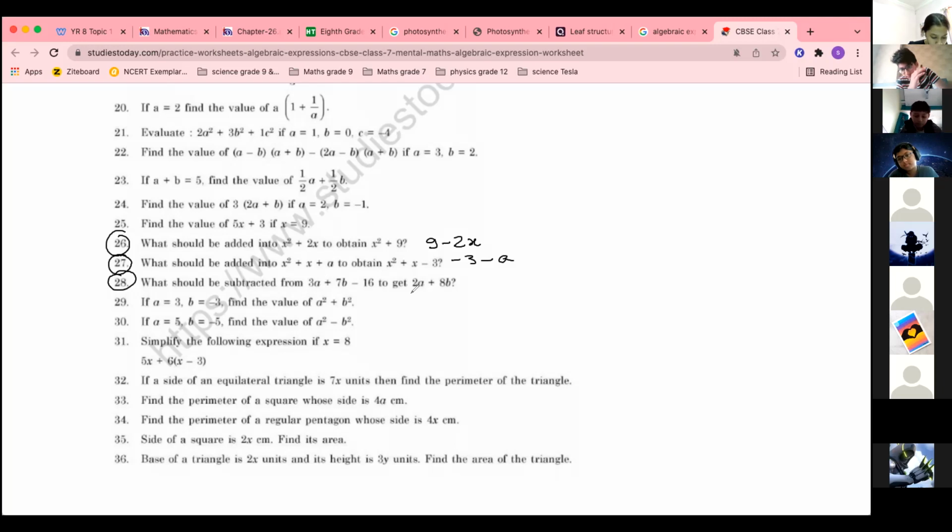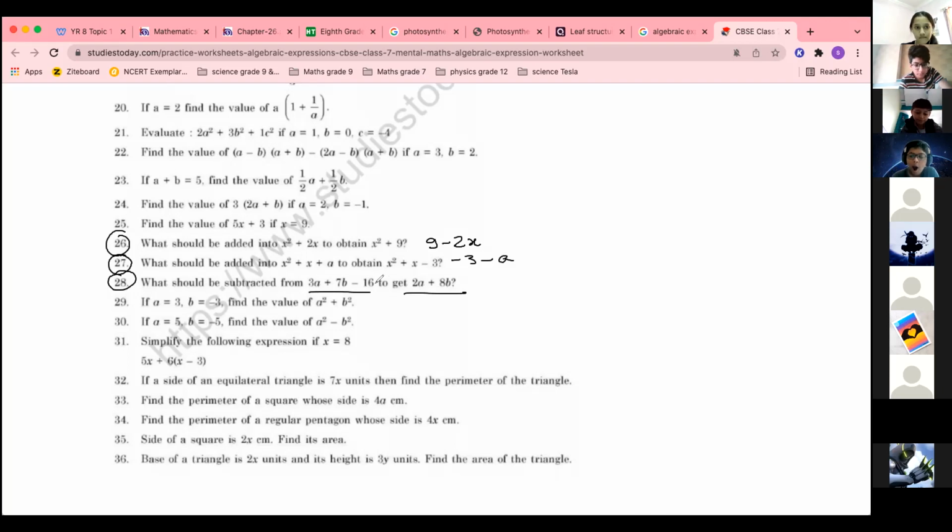27th, you have given Amina correct answer. I have written over here correct answer. 28th, let me check. 3a. What should be subtracted from this to get this? First of all, tell me what you will do.